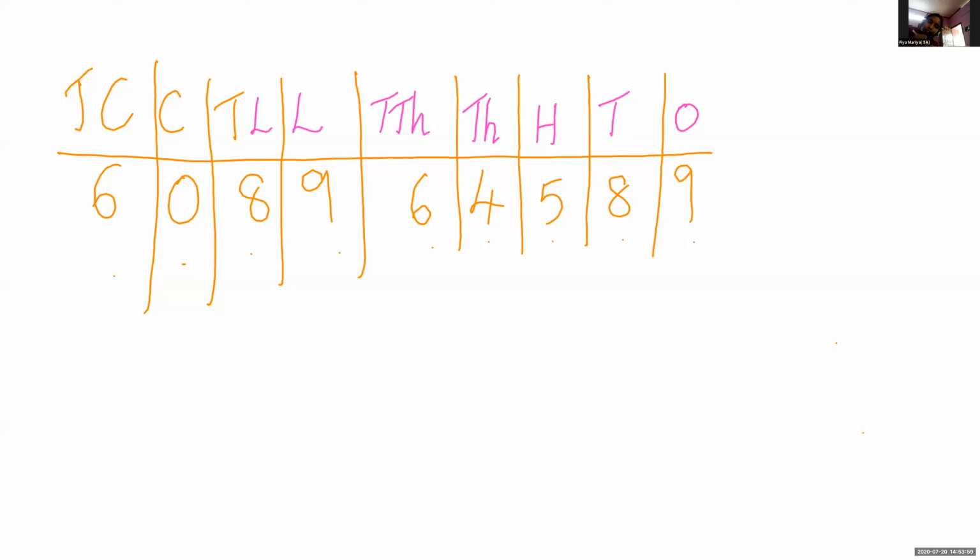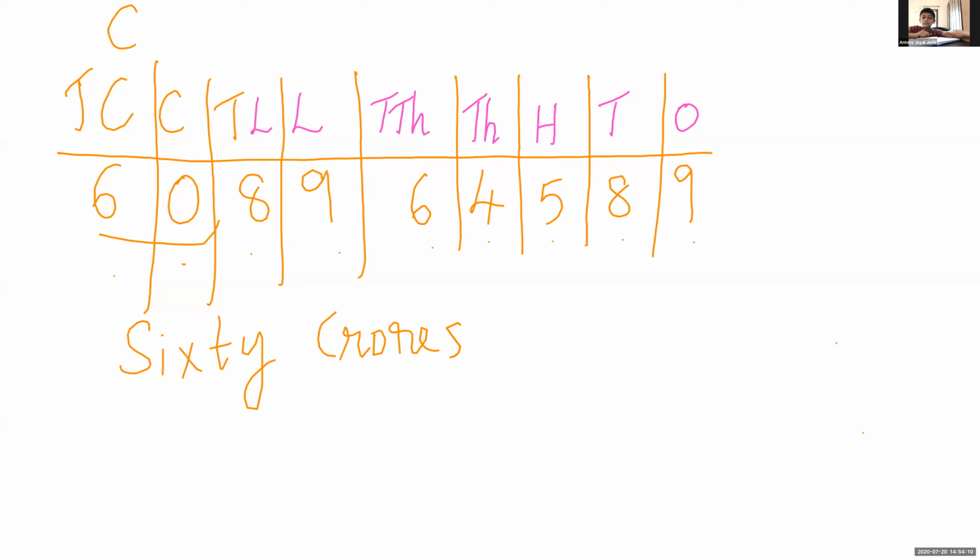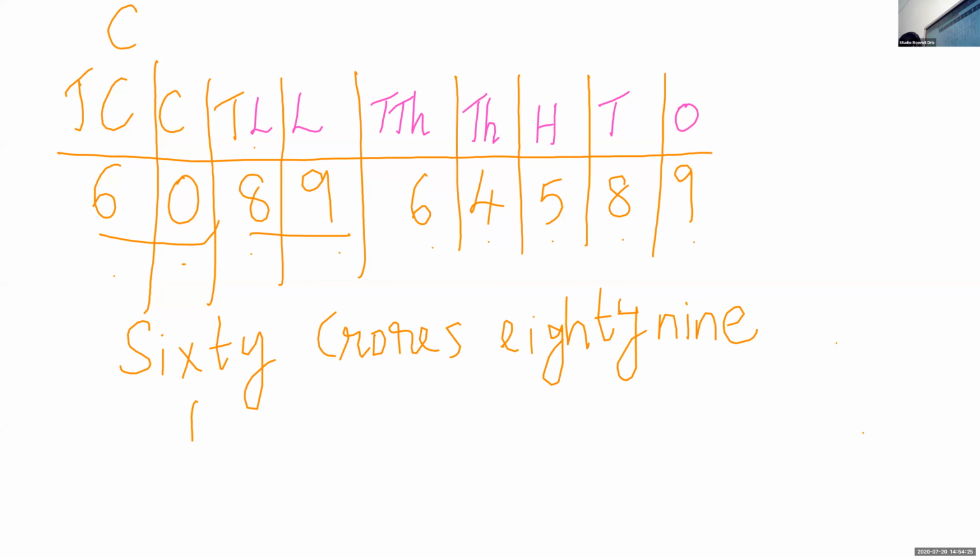We have this 60 in the crores place, so we have 60 crores. Then what is the place? 89 is in the place of lakh, so we have to write 89 lakh. Then 64 in this place is 64 thousand.